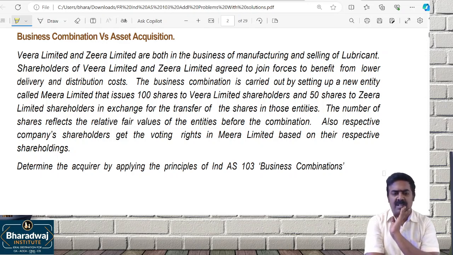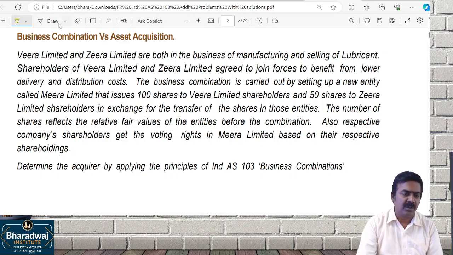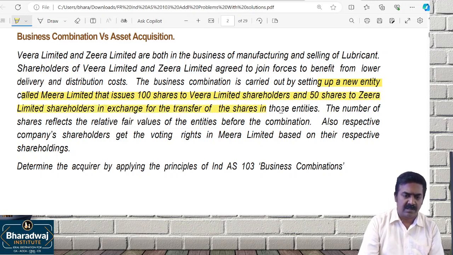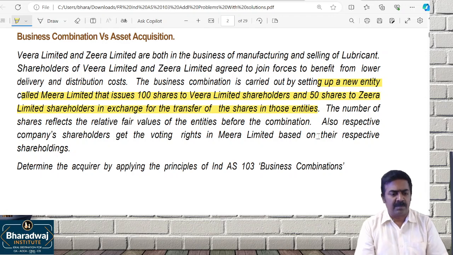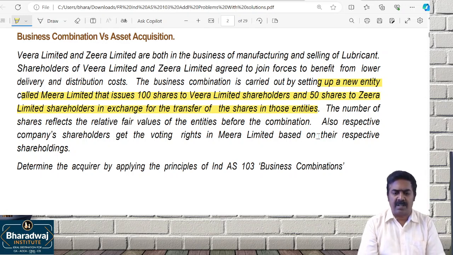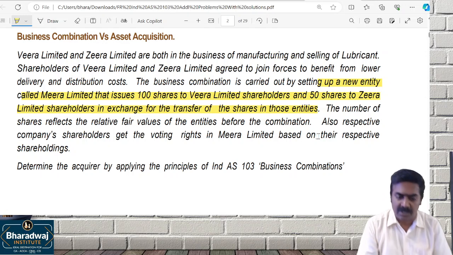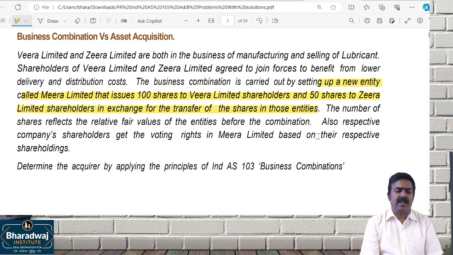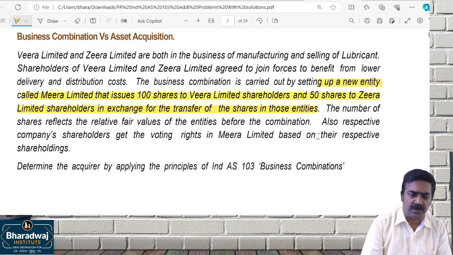Business combination is carried out by setting up what? New entity called as what? Veera Limited. That issues 100 shares to Veera Limited and 50 shares to what? Zira Limited shareholders. The number of shares reflected relate to fair values. The company shareholders will get voting rights in Veera Limited based on the respective shareholding. Determine the acquirer by applying the principles.